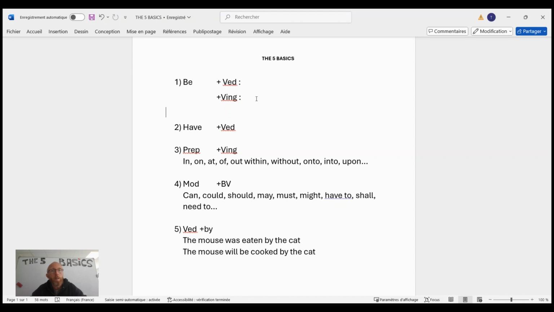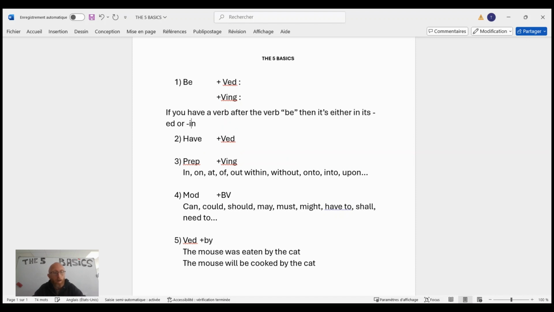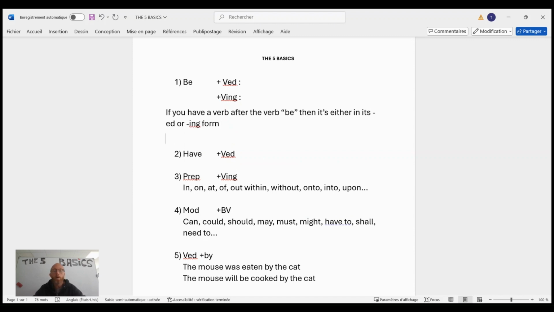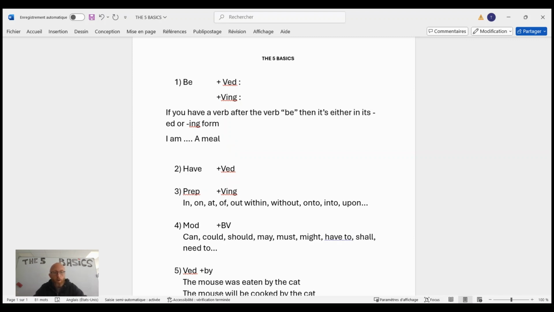What does that mean? It means that if you have a verb after the verb be, then it's either in its ed form or ing form, which is good news for you, because if you've got an MCQ during your TOEIC, you have a sentence such as "I am something something something a meal," and you've got 4 propositions.